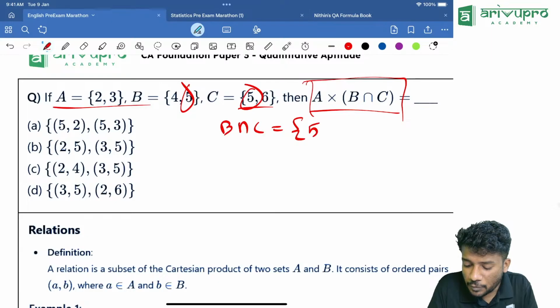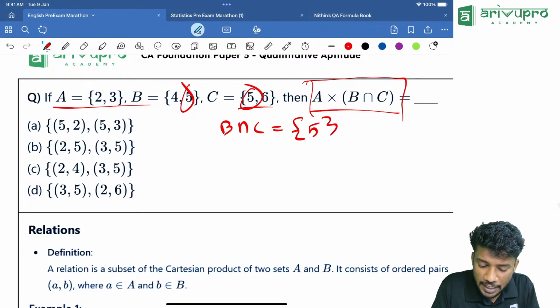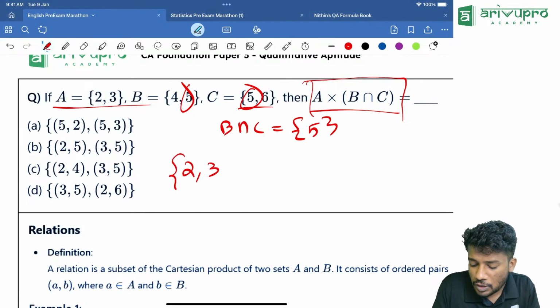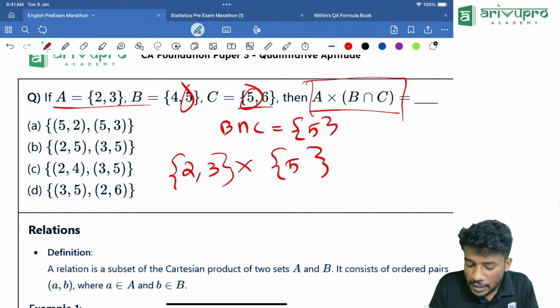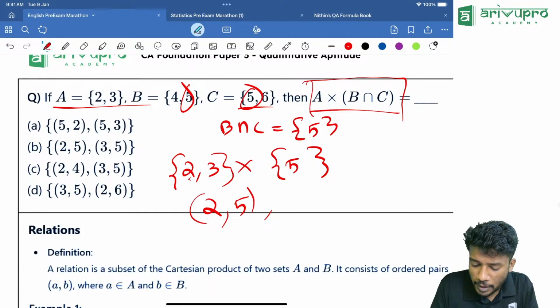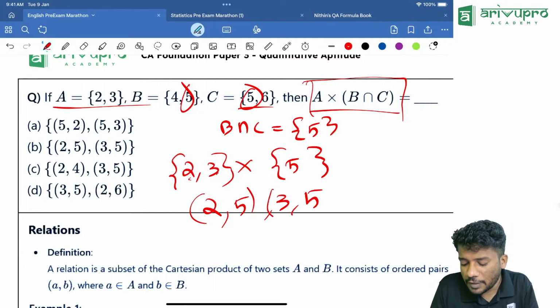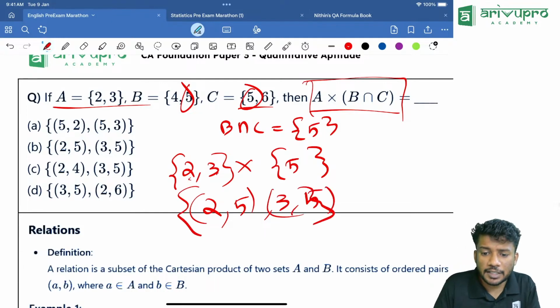That means set 5. Now we are taking Cartesian product. A is how much? 2 comma 3, intersection value is how much? 5. Now, how will you take the Cartesian product? First term is from A, that means 2 comma 5, second is 3 comma 5. That's the answer.